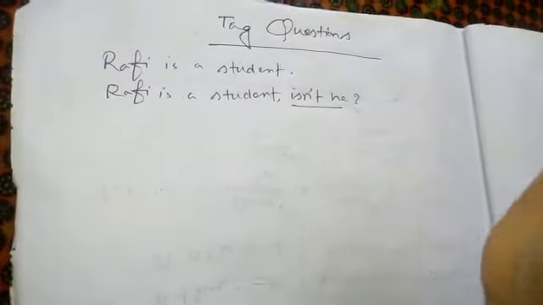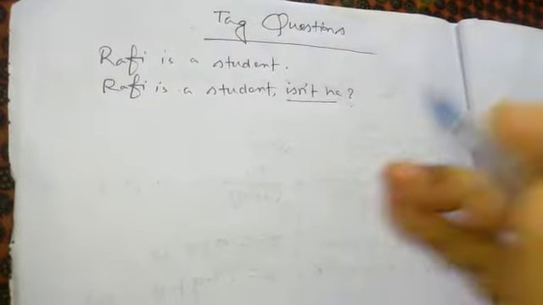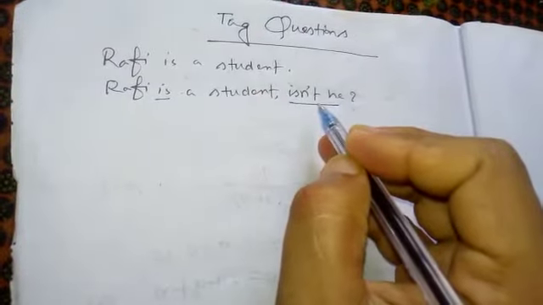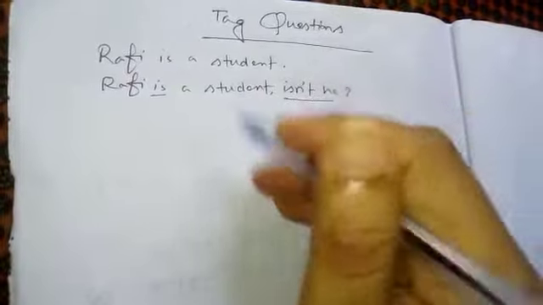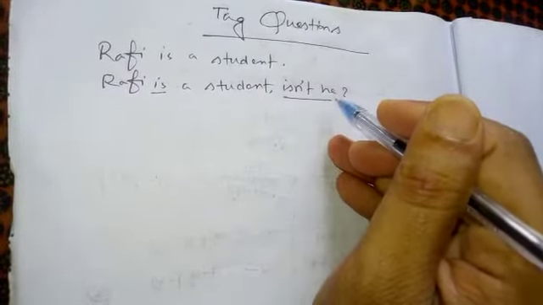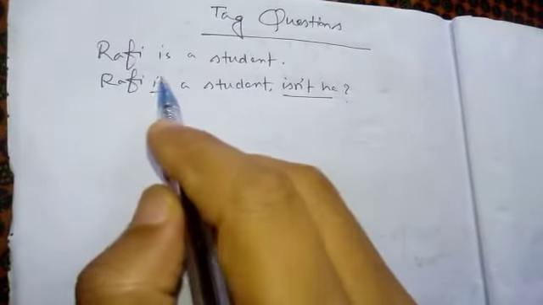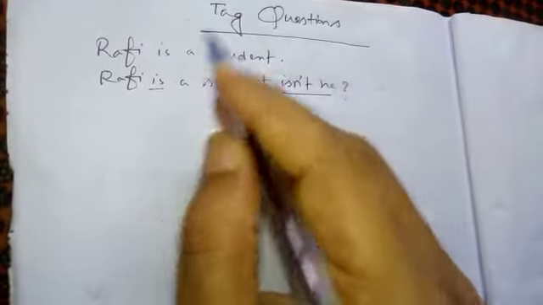Now we have to know how to change it. What is the rule for changing tag questions? Dear learners, one point should be remembered: tag question is related with the auxiliary verb and pronoun. That means we have to work here centering on the auxiliary verb and pronoun. In this sentence, Rafi is a noun. We have to put its pronoun in the tag question, and according to the tense, we have to use the auxiliary here.